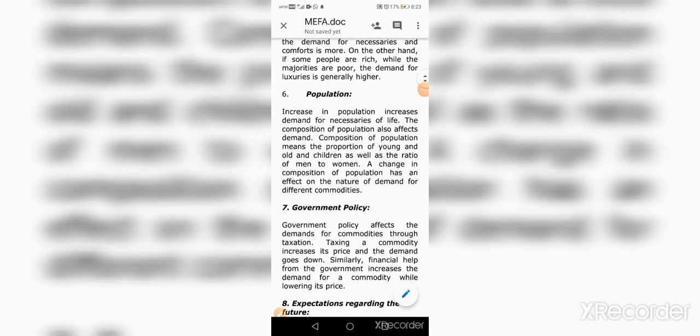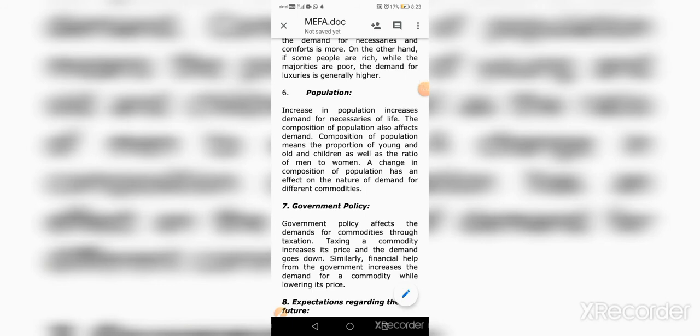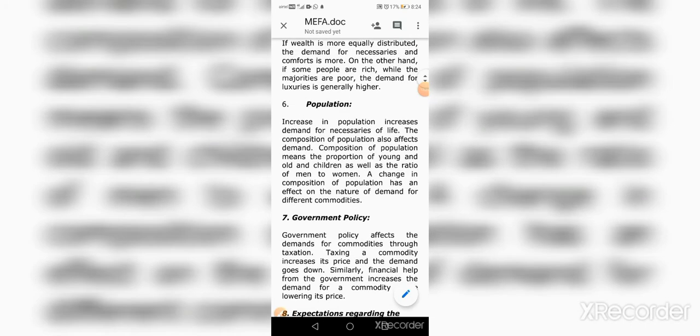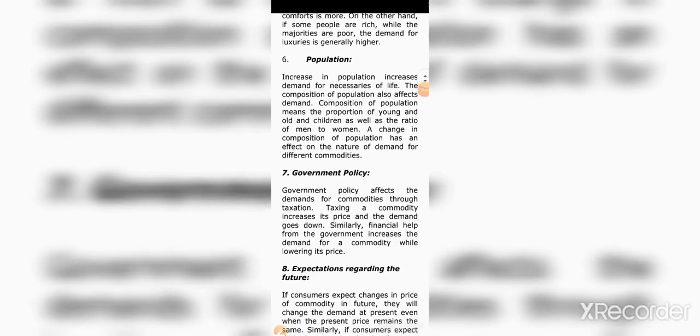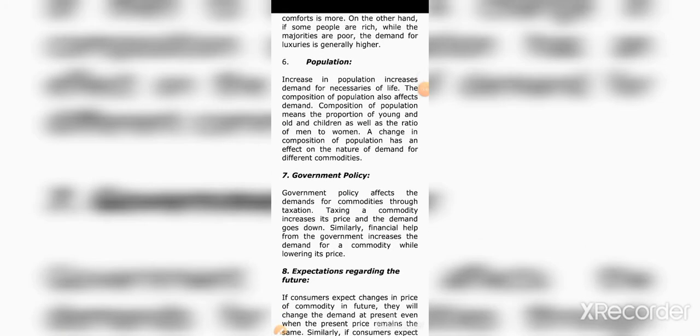And at the same time, there is the distribution of population, such as old people, young people and children. If the product is suitable for senior citizens and the population contains very few senior citizens, the demand for the product decreases. Or if the company produces goods suitable for kids and the kids population is very small, the demand for the product also decreases. So population also determines the demand for the product.